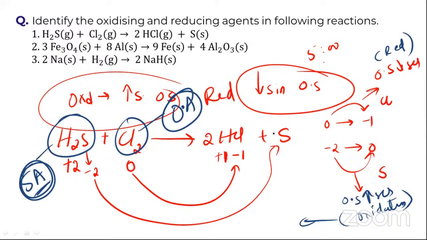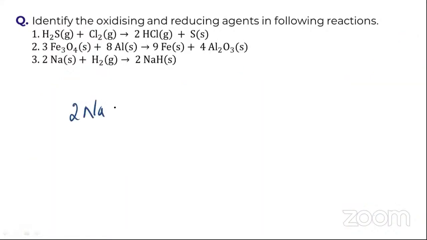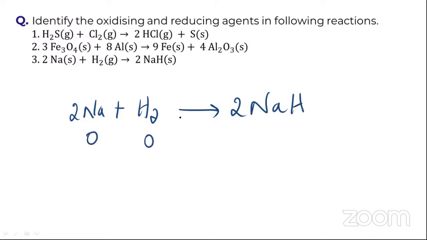Guys, please do reply in the chat box so that I can feel you are understanding it. Second, you can see 2Na plus H2 gives rise to 2NaH. Now you can see this is 0 and this is 0. Why, sir? Whenever they are in elemental state, the oxidation state of those particular things is 0.